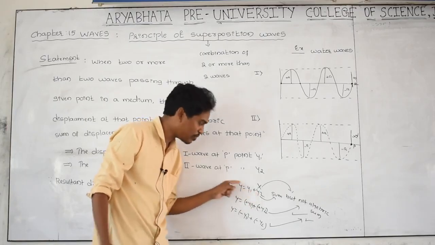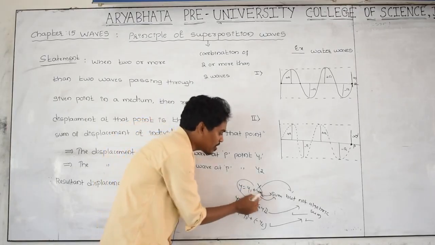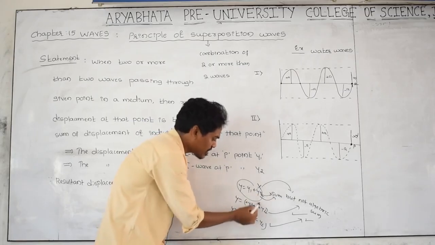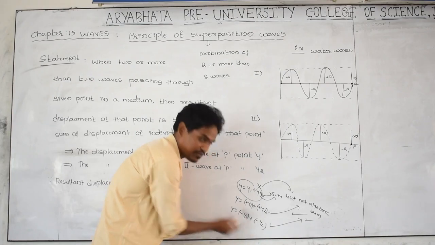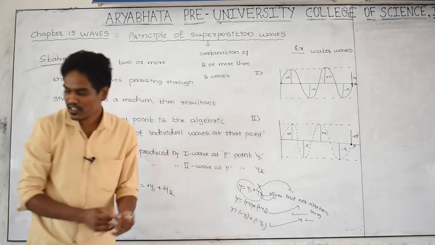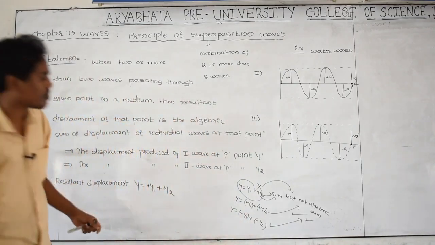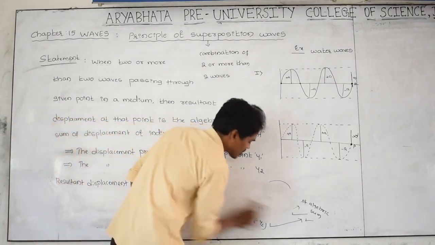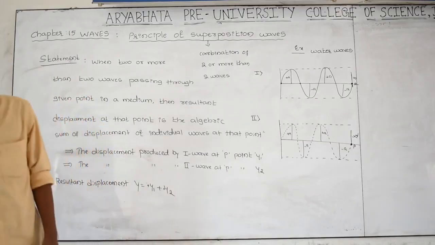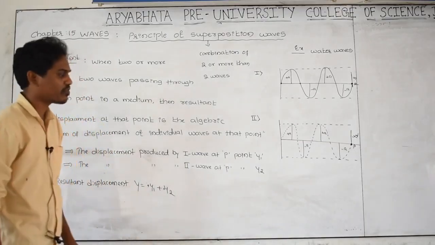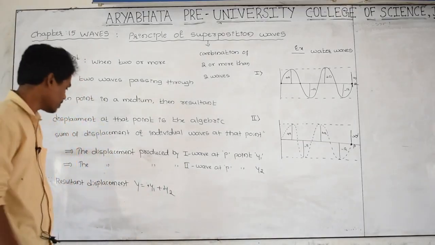It is just a sum. It is an algebraic sum because I am writing the displacement along with its sign. Algebraic sum means you write the quantity along with the sign, whether it is positive or negative.